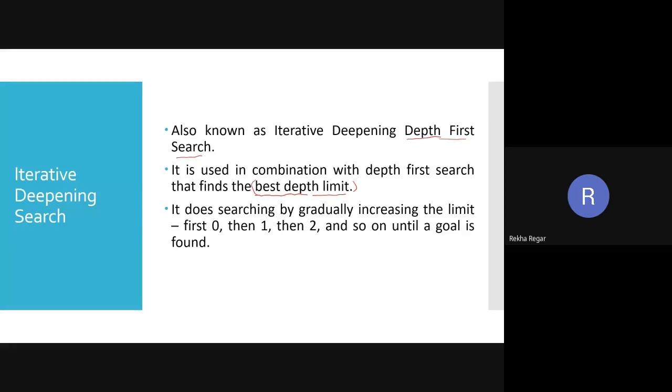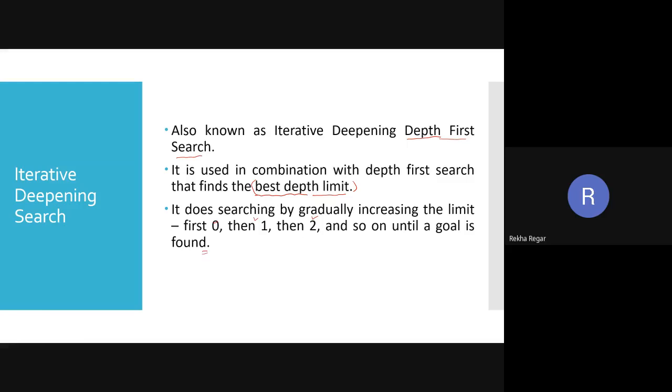So how does it work? It is going to search by gradually increasing the limit. It means first it explores depth 0, after that it explores depth 1, after that it explores depth 2, and so on until the goal is found.